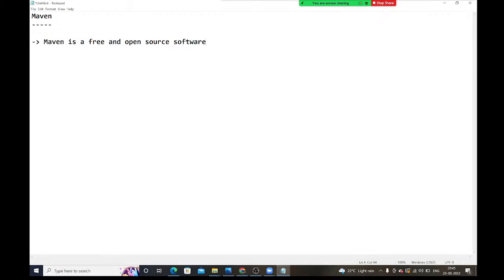The Apache organization. Maven is provided by the Apache organization.